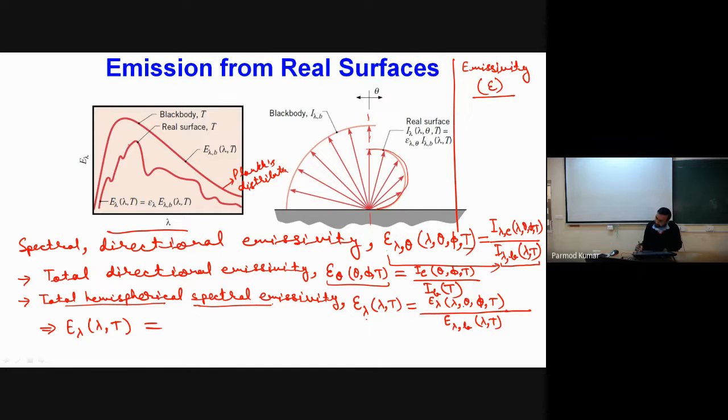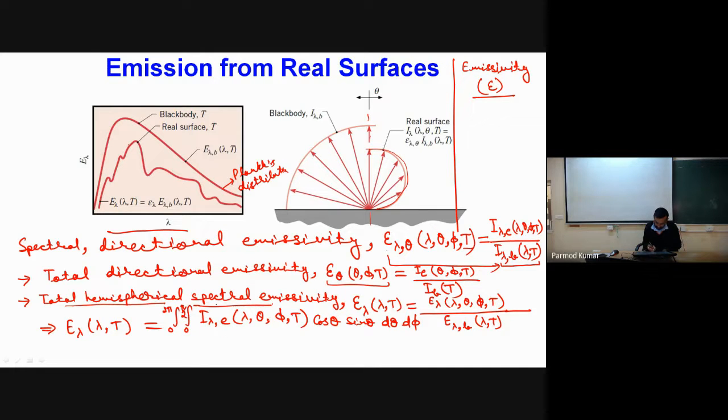And this E lambda, theta, phi, T, I can write as nothing but, from our previous lecture, integration 0 to 2 pi, 0 to pi by 2, I lambda e as a function of lambda, theta, phi, T into cos theta sin theta d theta and d phi.